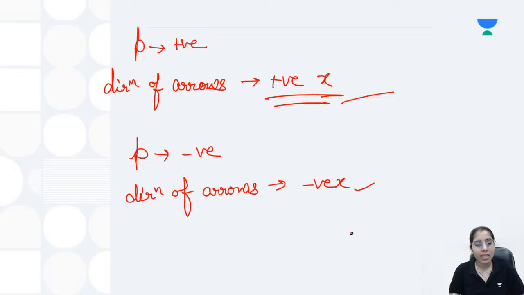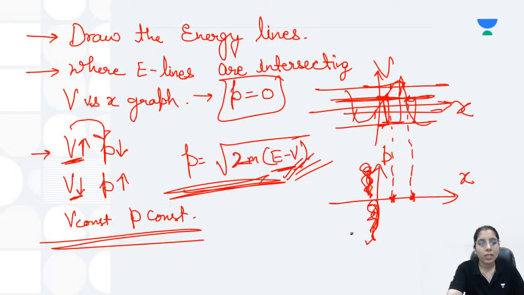Wherever momentum is negative, the direction of the arrow should be towards negative x. So this is how you will be considering it. Okay, now once you have considered all these points, you will simply be able to reach the final answer of this question or this type of question.